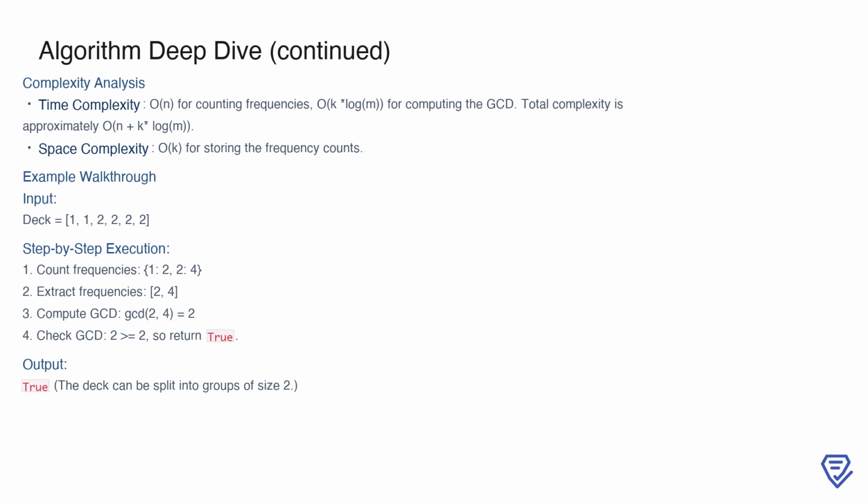Now, consider the input deck [1, 1, 2, 2, 2, 2]. First, we count the frequencies, resulting in 1: 2, 2: 4.